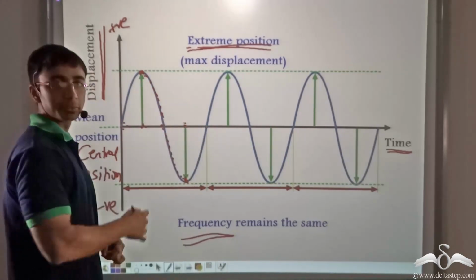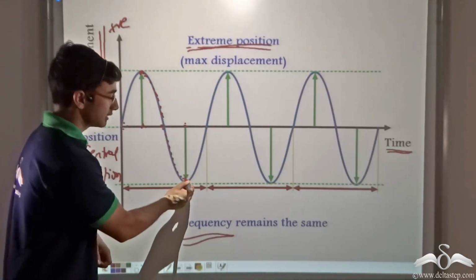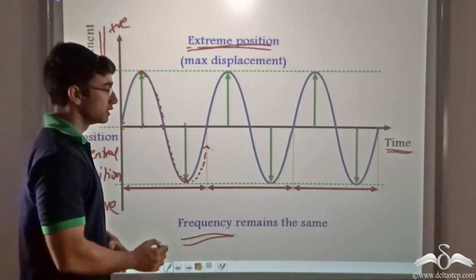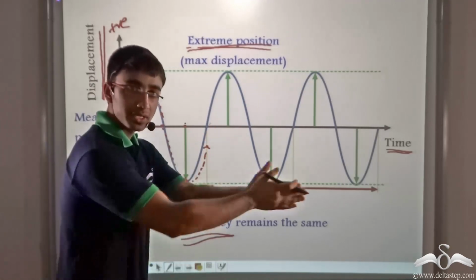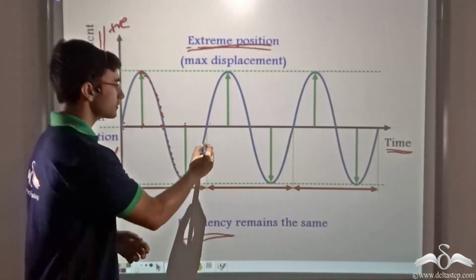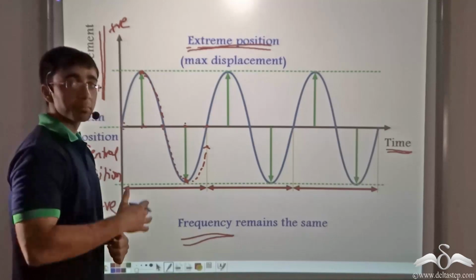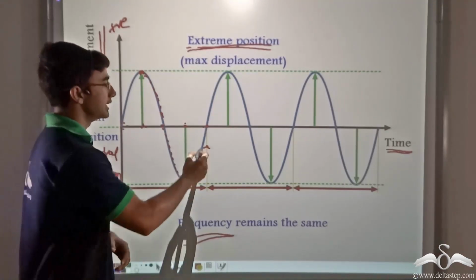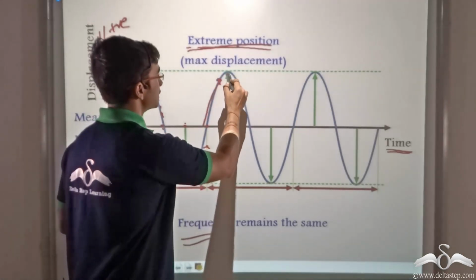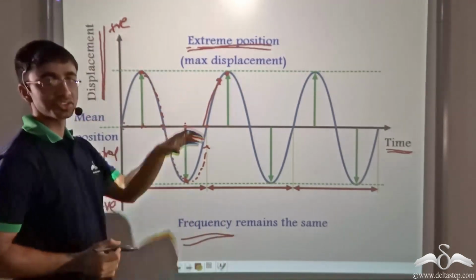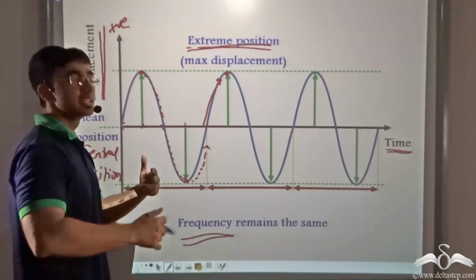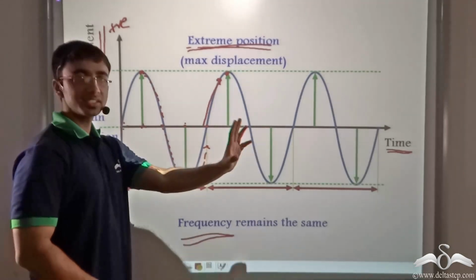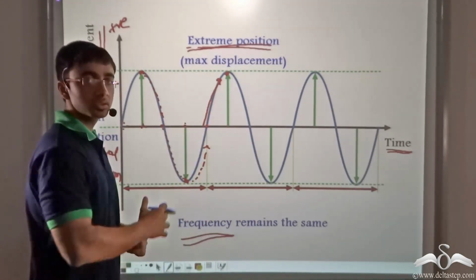And again this process is repeated, because even at this point the body will have a tendency to return to its mean position. So again it continues moving forward towards the mean position and it reaches the mean position. But at the mean position, due to inertia of motion, it does not stop. It continues moving in the forward direction, reaches a particular point and then stops. And this process is repeated over a period of time, and we get a graph, as you can see, which has been picturized on the screen.